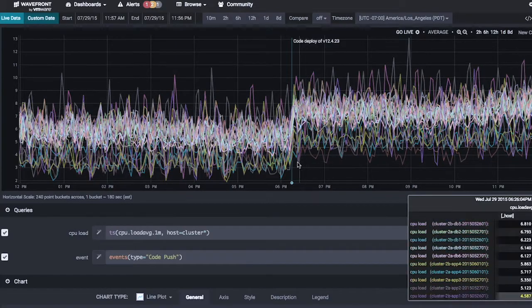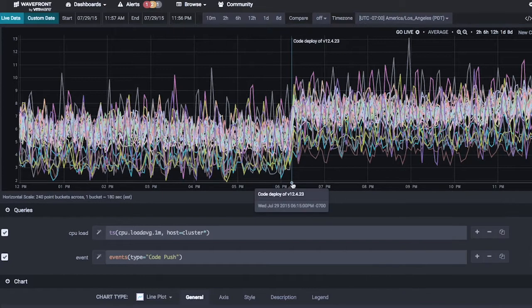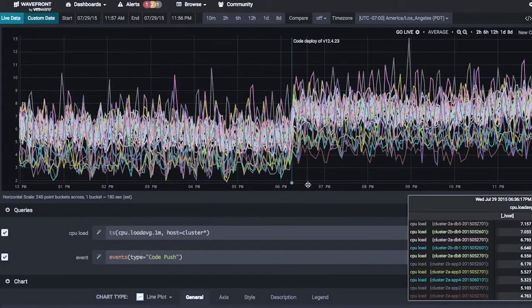We also happen to have this event right here, down here in the blue dot. You can see that it said we had a code deploy of a new version of our product at that time, and it seems to be connected to that huge rise up across the fleet. However, it's very hard to pull signal out of the noise here. How would you tell an engineer or an ops person exactly what happened? With Wavefront, it's very easy.